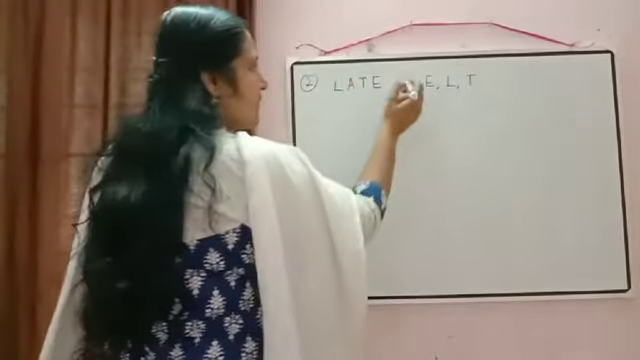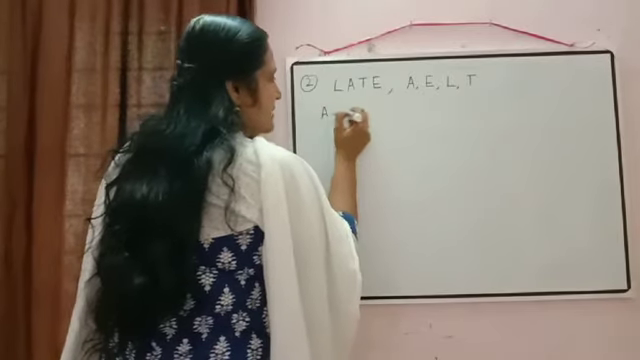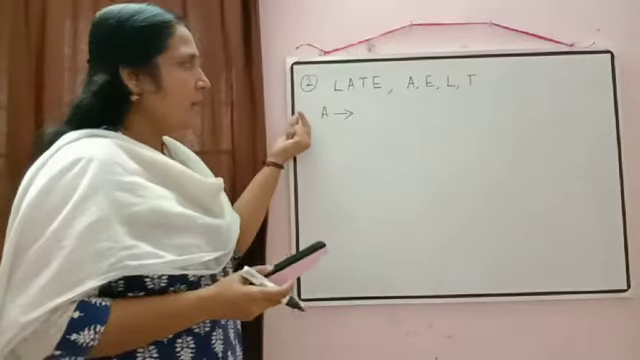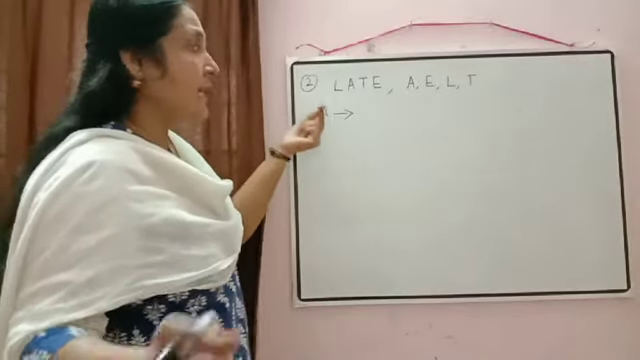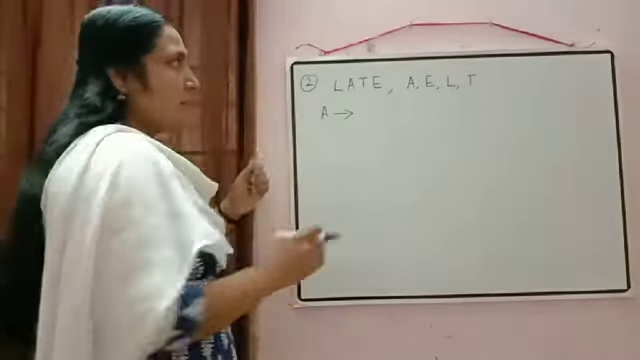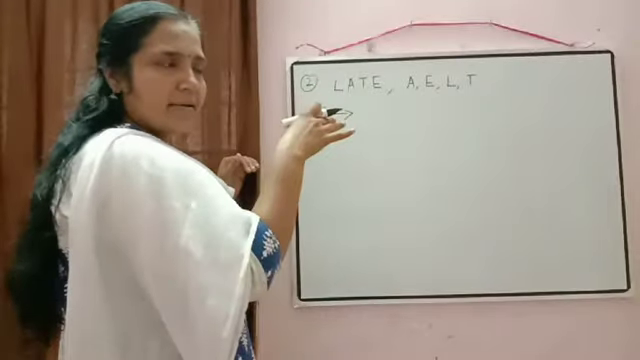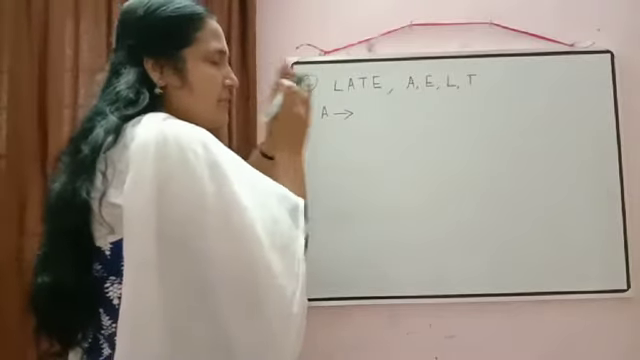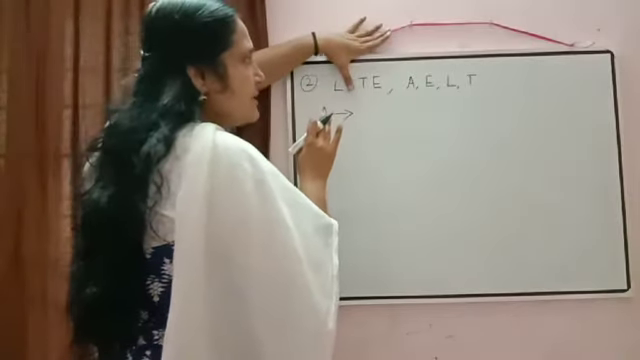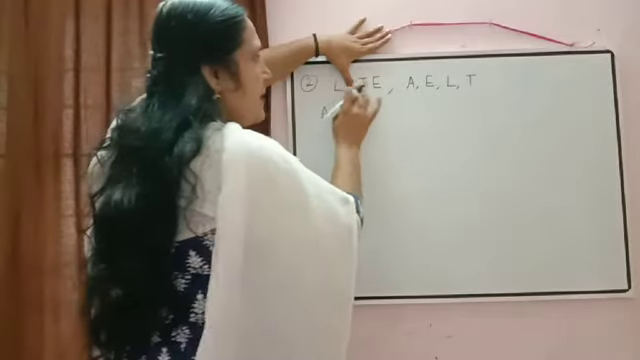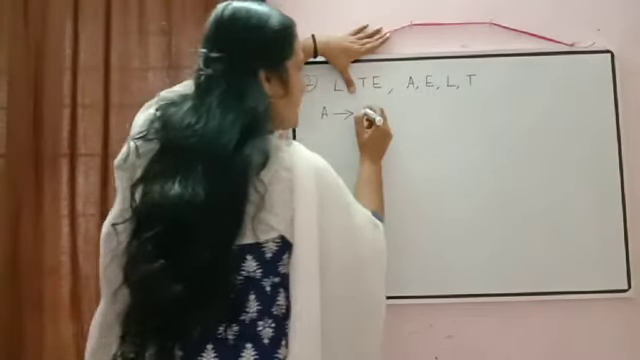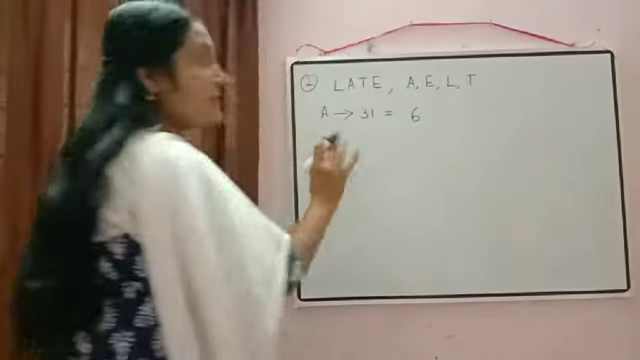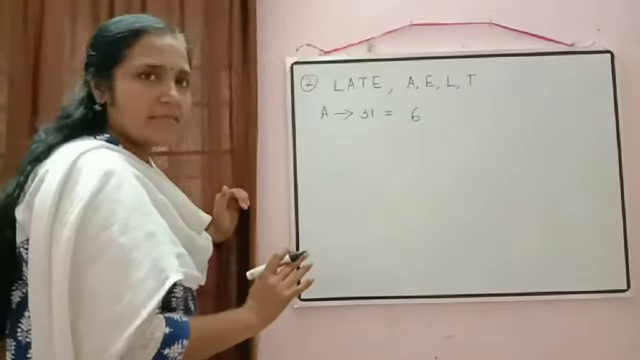Now again we will start with A. Number of words starting with A. Now what we are doing, we are taking all the 4 letters, but I am fixing the letter A, means our word should start with A only. So this A is fixed. Remaining 3 letters can be arranged in 3 factorial ways. So number of words starting with A is equal to 3 factorial.